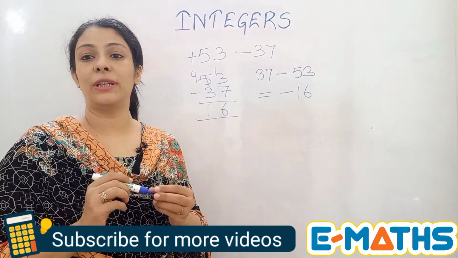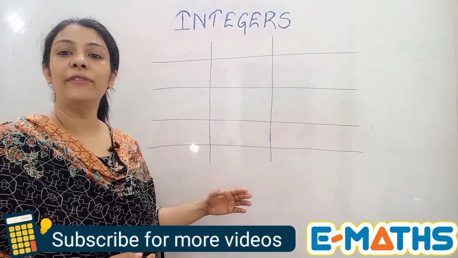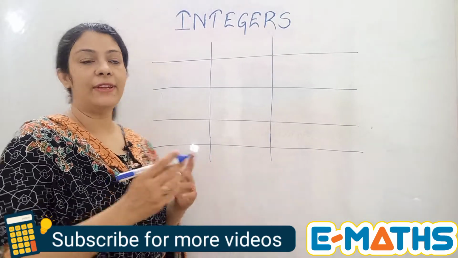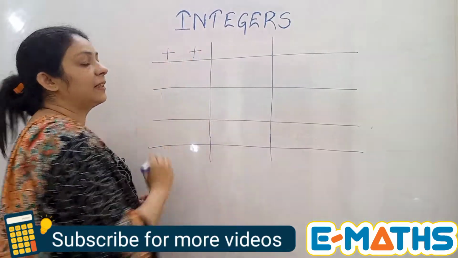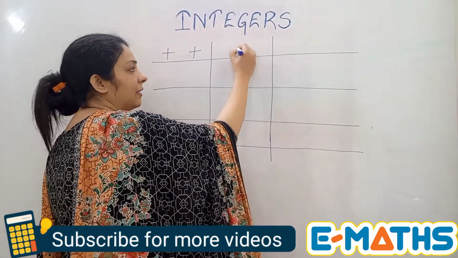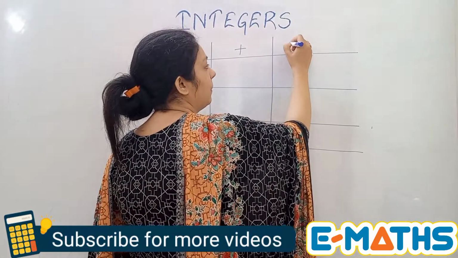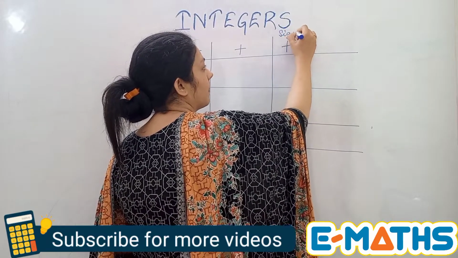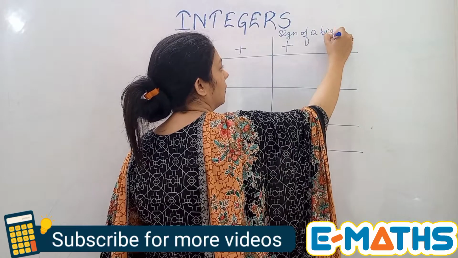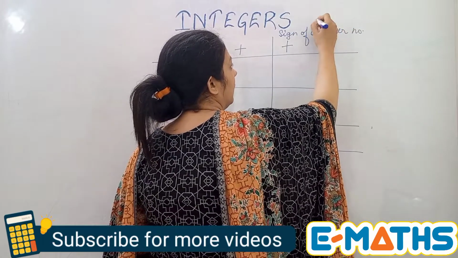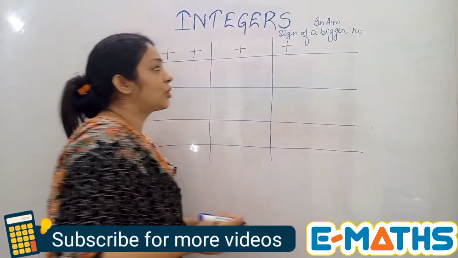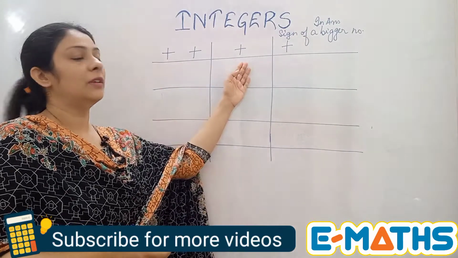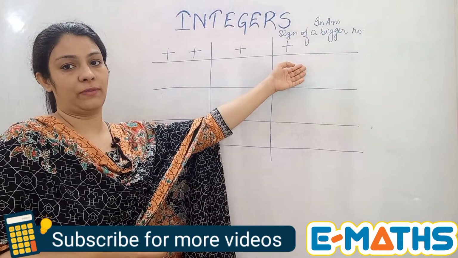So I'll be telling you some rules for how you have to go on with the integers. I have drawn a table here where I'll show you how you are going to deal with the two signs. If there are two positive signs in the question, you will simply add the numbers and the answer will also be a positive number. In the answer we take the sign of the bigger number. Since both the terms are positive, you will be adding them up and your answer will be a positive number.